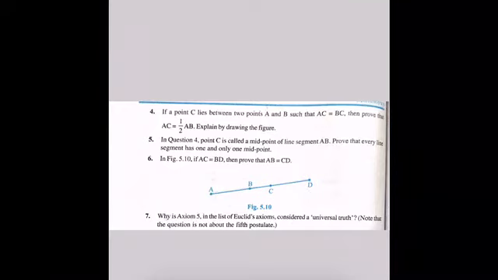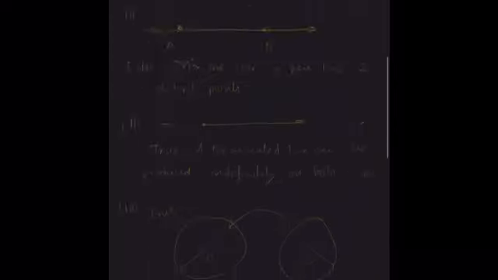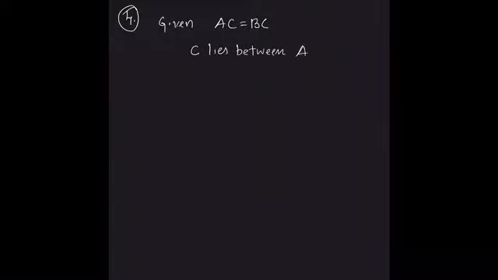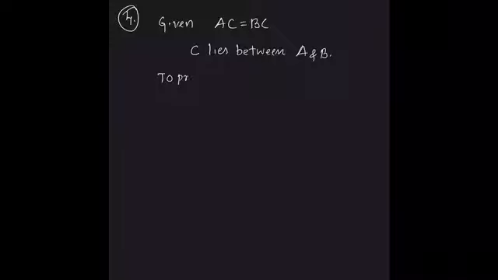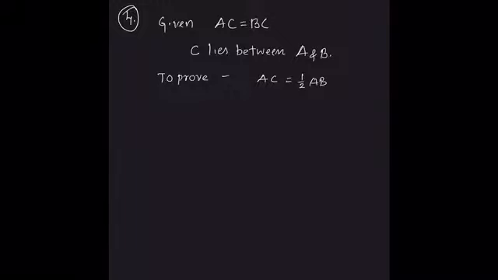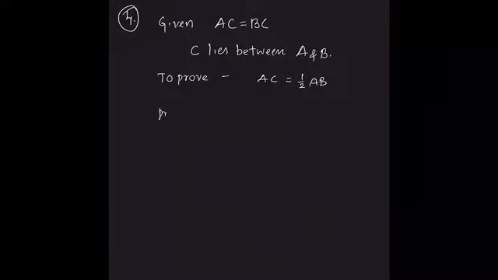So in the fourth question, they said given AC is equal to BC and C lies between A and B. What we have to prove? AC is equal to half of AB. Now here, first we'll draw a figure.